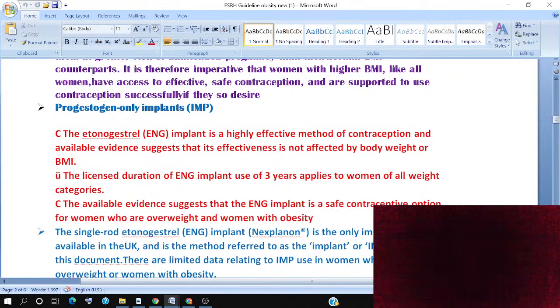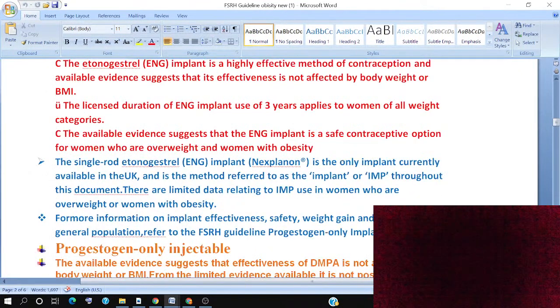The single-rod etonogestrel ENG implant has another commercial name, Nexplanon. This is the only implant currently available in the UK. This method is referred to as the implant. There is limited documentation and data relating to the implant in women who are overweight and women with obesity. So the implant is also going to be effective in patients who are overweight or obese.